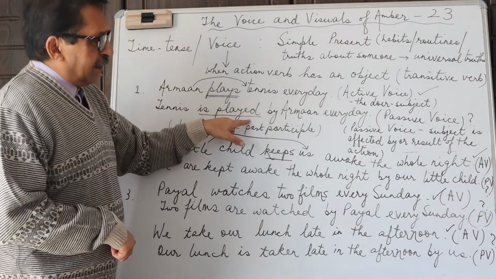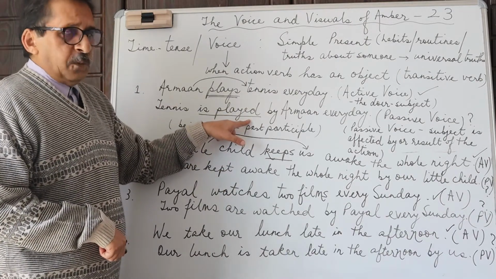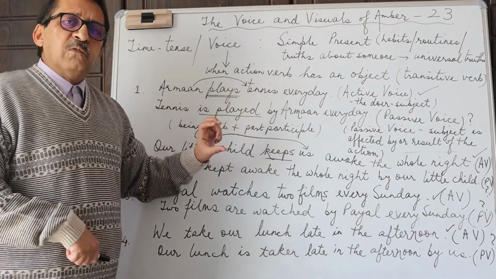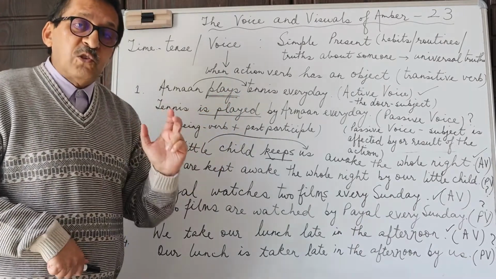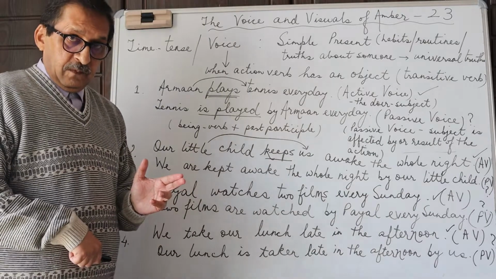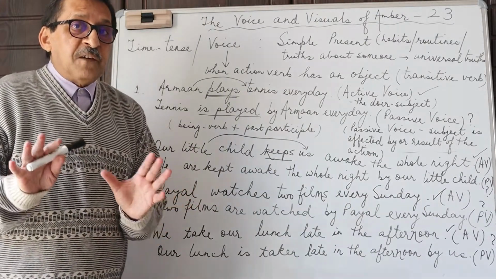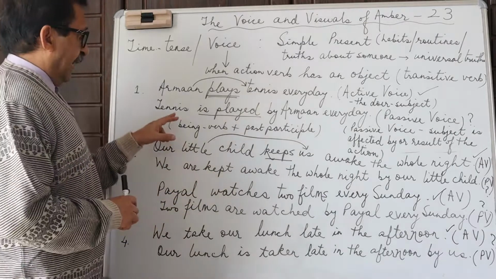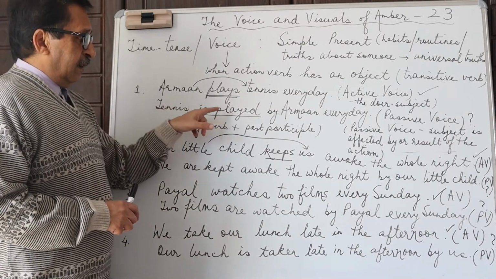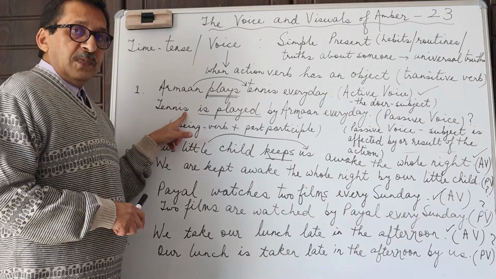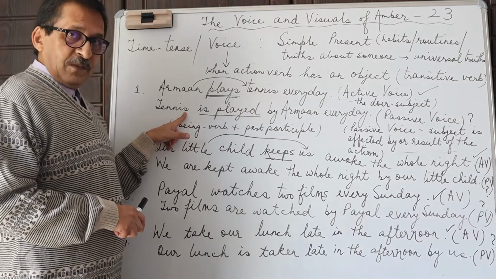Now, if we convert this into passive voice, what do we have to do? We have to rewrite that sentence without changing its meaning. That means no change in the time, no change in the functional meaning of the sentence. Tennis becomes therefore the subject of the sentence.